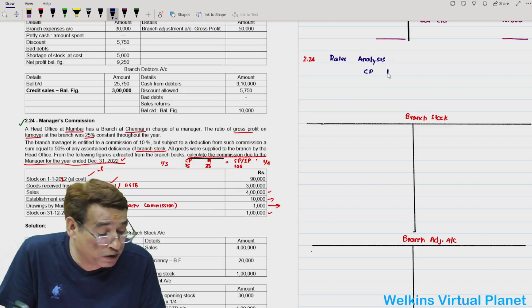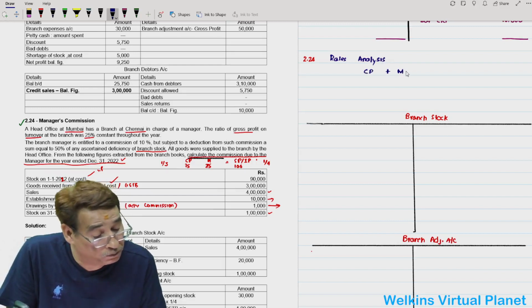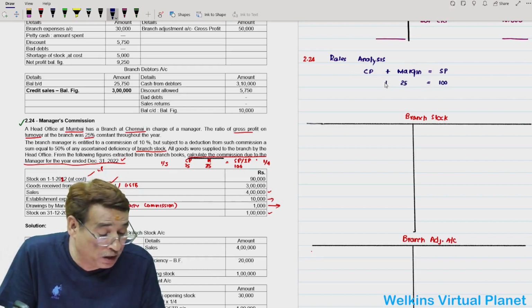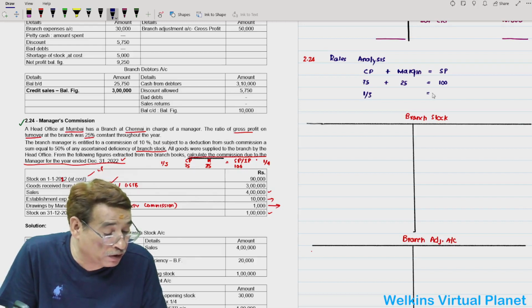Cost price plus margin is equal to selling price, which is nothing but invoice price, because this time the rate is based upon selling price. So selling price will be taken as 100, margin will be 25, cost will be 75. So 1/3 rate of profit on cost, 1/4 rate of profit on sales.